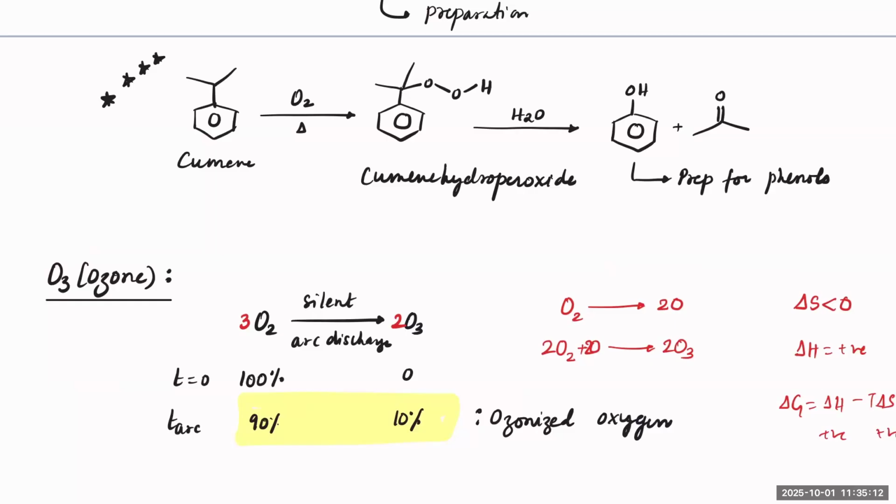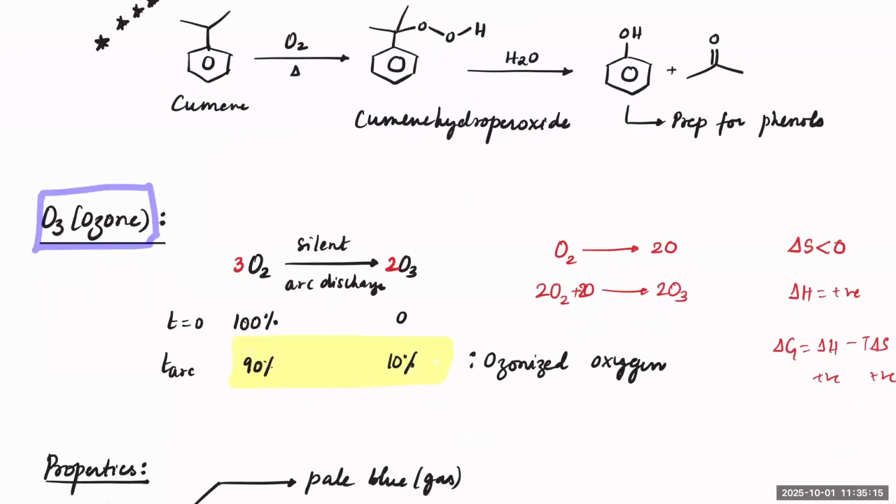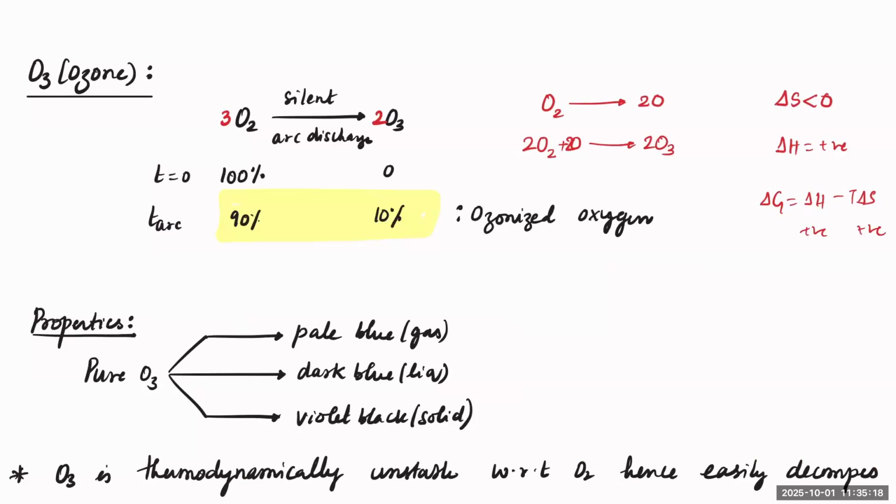Now, when it comes to ozone, what are the basic fundamentals we need to know? Ozone cannot be prepared that easily. We need to take O2 and make a silent arc discharge. Basically, you will have electrodes on both ends, which are maintained at a very high voltage, so that there is an arc produced in between. In the presence of the arc, the O2 molecule will break down into radicals, and a few radicals will recombine with O2 to convert into O3.